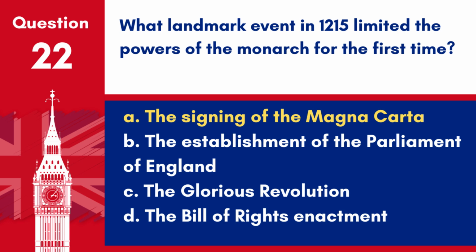Answer. A. The signing of the Magna Carta. The Magna Carta, signed in 1215, was a landmark event that limited the powers of the monarch for the first time, establishing the principle that everybody, including the king, was subject to the law.